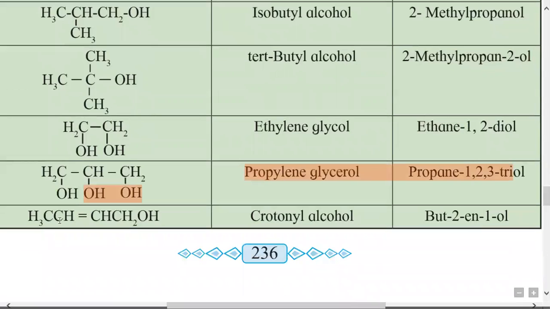And the last example given in this chart is CH3CH=CHCH2OH. It is a 4 carbon compound containing a double bond, that is, the name of an alkene is given here. So the 4 carbon alkene is butene.